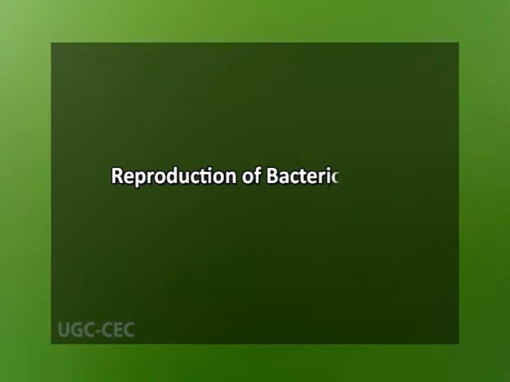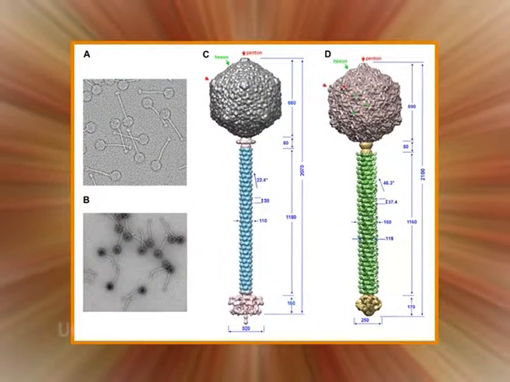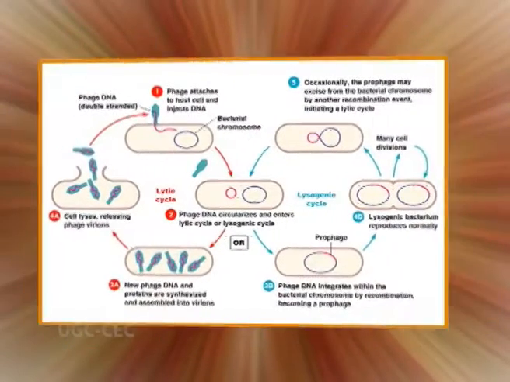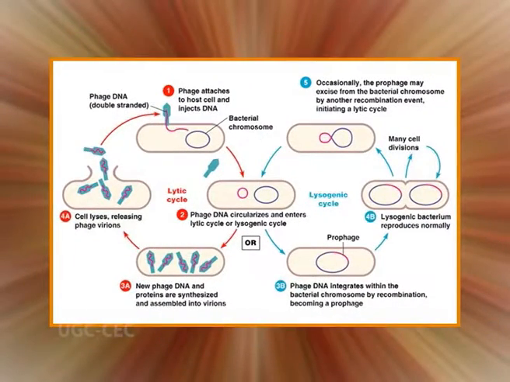Now coming to the third objective, that is reproduction of bacteriophage. All phages must carry out a specific set of reactions in order to make more of themselves. First, the phage must be able to recognize a bacterium that it can multiply in by binding to the bacterial cell surface. Next, the phage must inject its genome, and the genome must be protected from the bacterial nucleases in the cytoplasm.